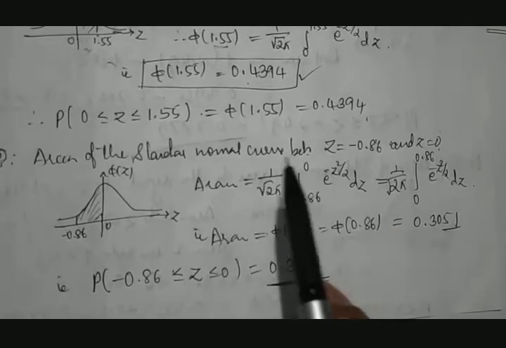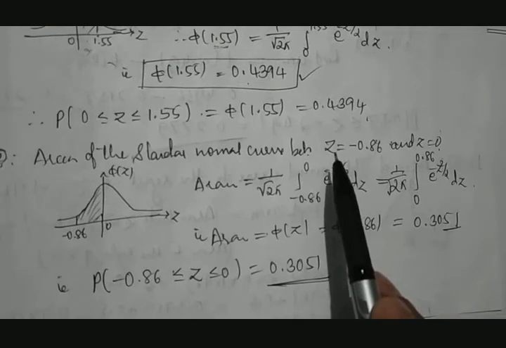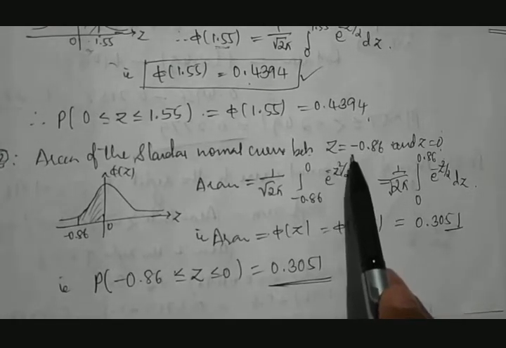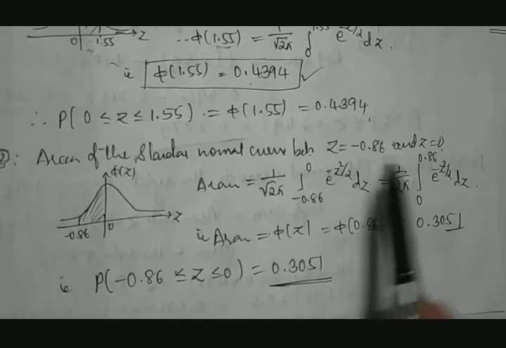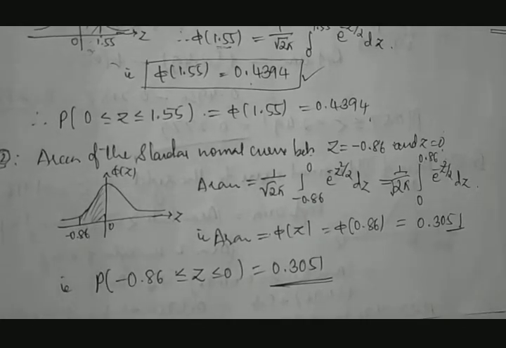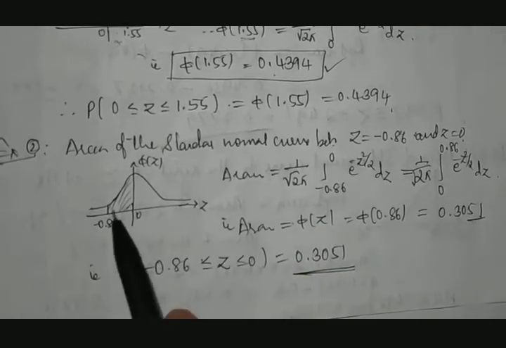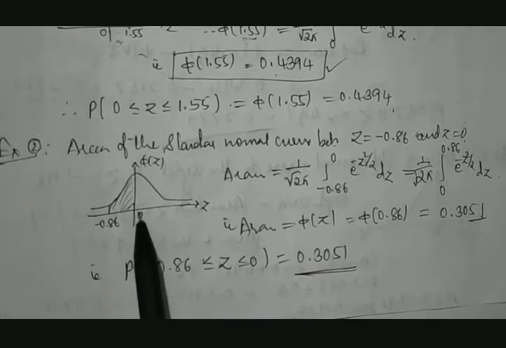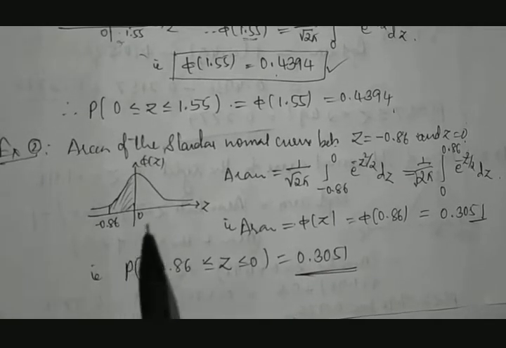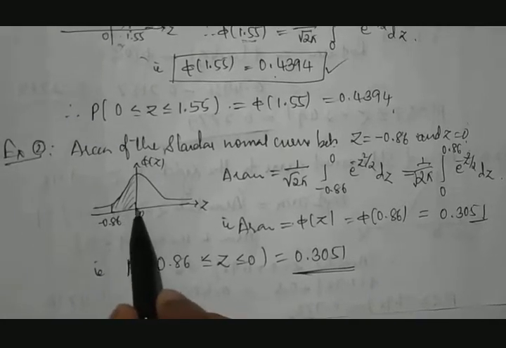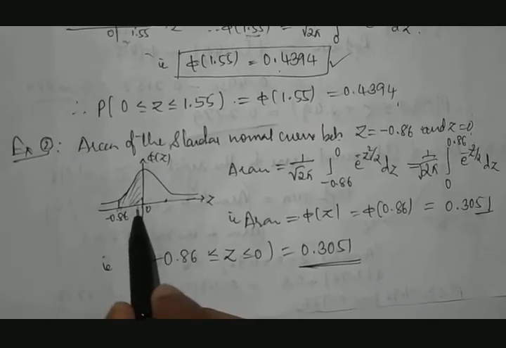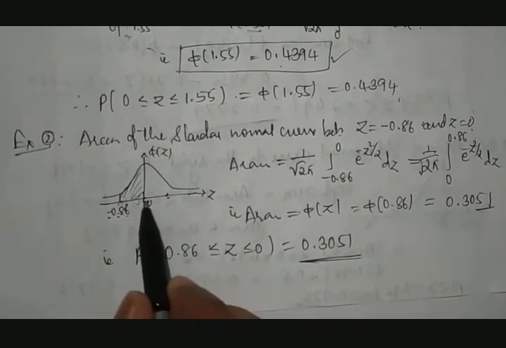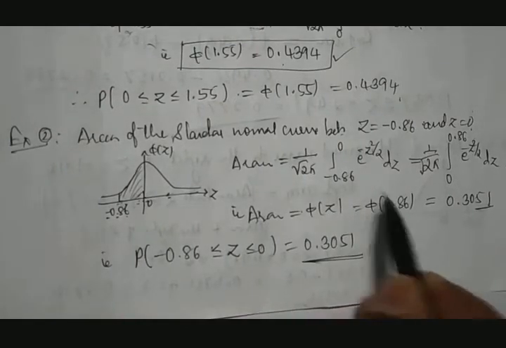Second situation, they told us to calculate the value of the area under the normal bell shaped curve from the value of minus 0.86 to 0, means from here to here. But one thing to remember, in normal distribution, this negative side portion cannot be calculated directly. For that, what to do? We need to take the positive side portion, means the same distance you trace on the other end. Minus 0.86 to 0 will be taken in reverse.